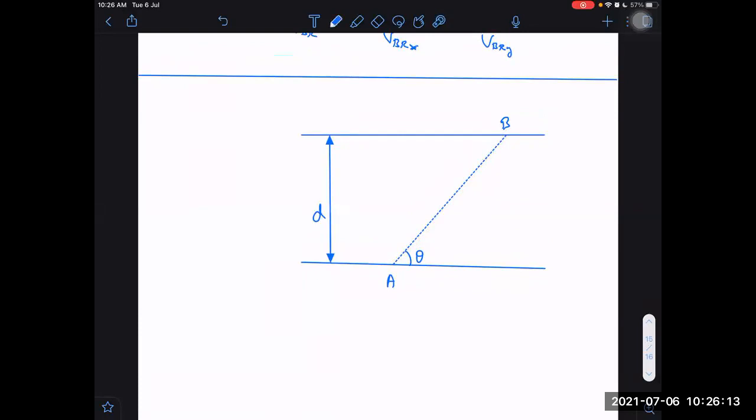We can find out the time taken by knowing VR is given to us, VBR is also given to us, but we don't know what angle VBR is making with this phi angle. I have told you already this thing before. We will determine that phi by sine rule.